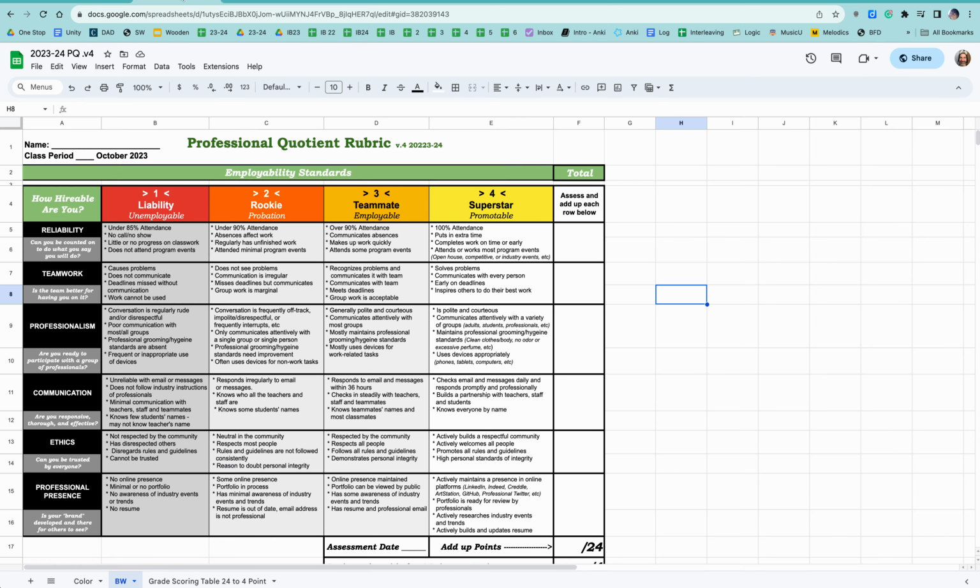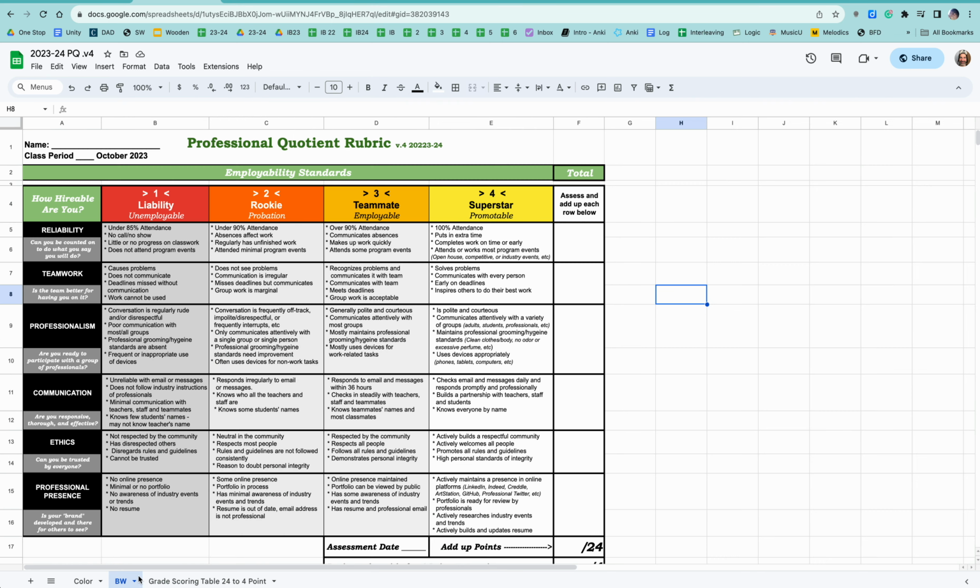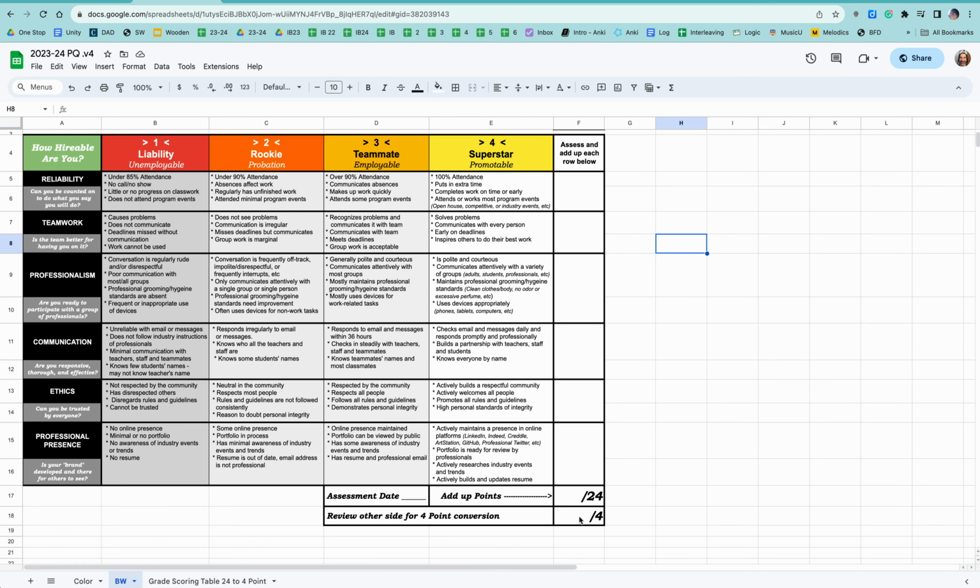Last week I asked you to self-assess by adding up the scores up to 4 for each column, then turning the paper over, going across the bottom and then up to see what your score is on a 4-point scale. That's what you would write down here, and I wanted you to do that. Most people did, some people did not. We will work with that this week. I will be talking to each person one-on-one about their scores, how they feel they're doing in each category, and if it isn't a 4, what their plan is to improve that.